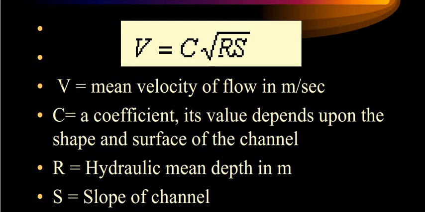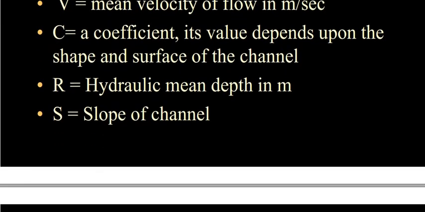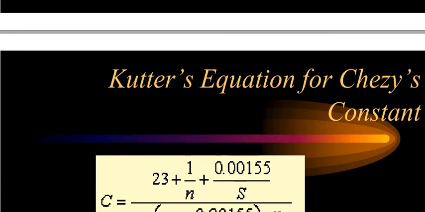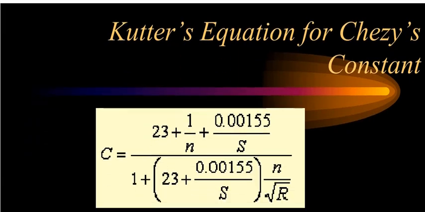So we have to find this velocity in meters per second. C is again a coefficient, which is either given to us, or we have to find it by the next equation. The slope of the channel is generally maintained as per the manual, or the value is given to us. Now the C, that is Chase's constant, is calculated by Kutter's equation.